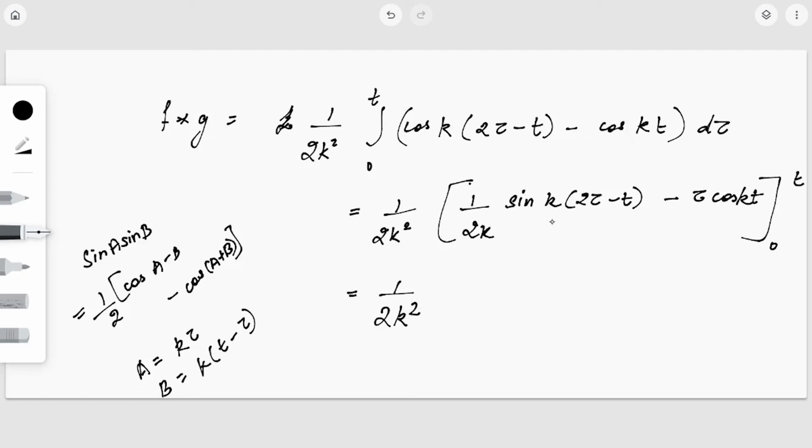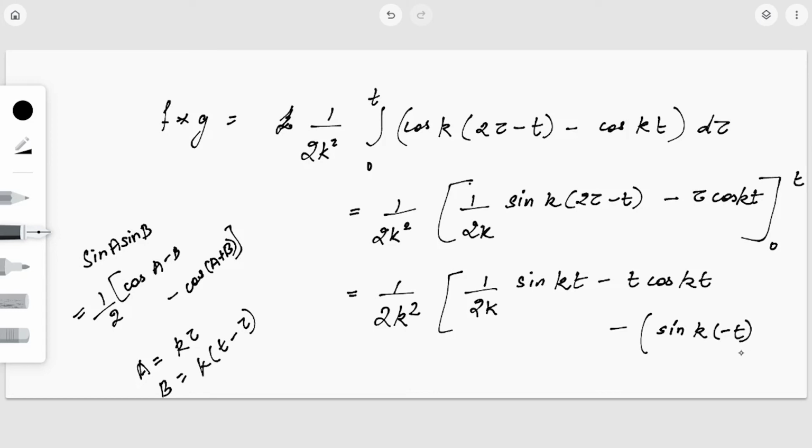So when I apply t, I will get this is equal to 1 by 2k into sine of 2kt minus kt, that is kt, minus t cos kt, and minus of sine of minus kt, and this is 0, right? So what do we get? Because tau is 0.